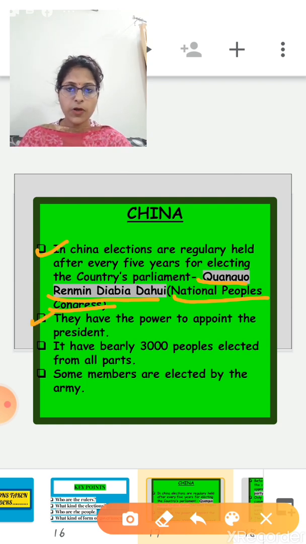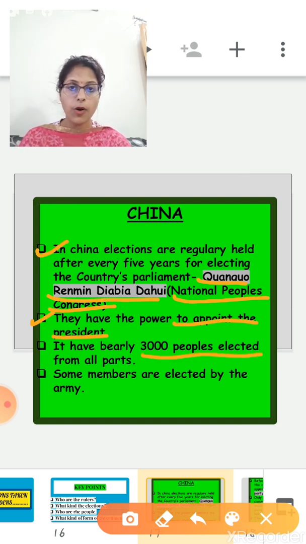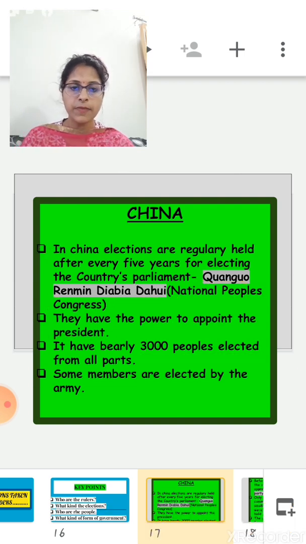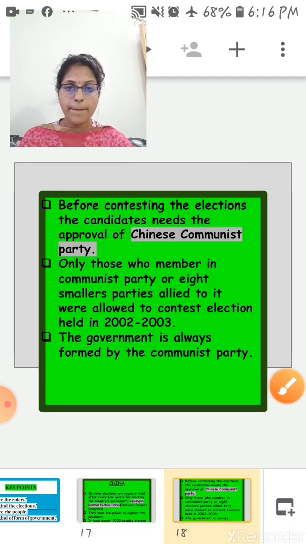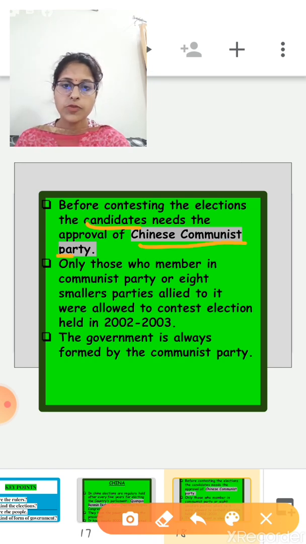So the National People's Congress had the power to appoint the president in China at that time. At that time, nearly 3,000 people were elected from all over China, and some members were elected by the army. But before contesting the election, candidates in China needed the approval of the Chinese Communist Party.